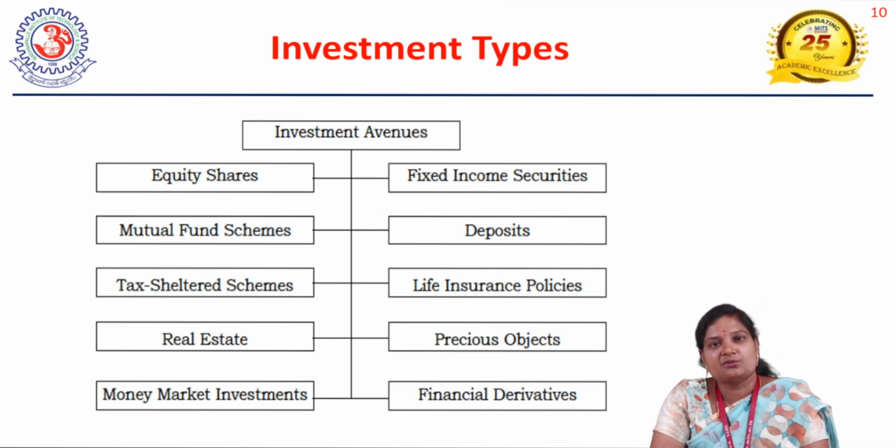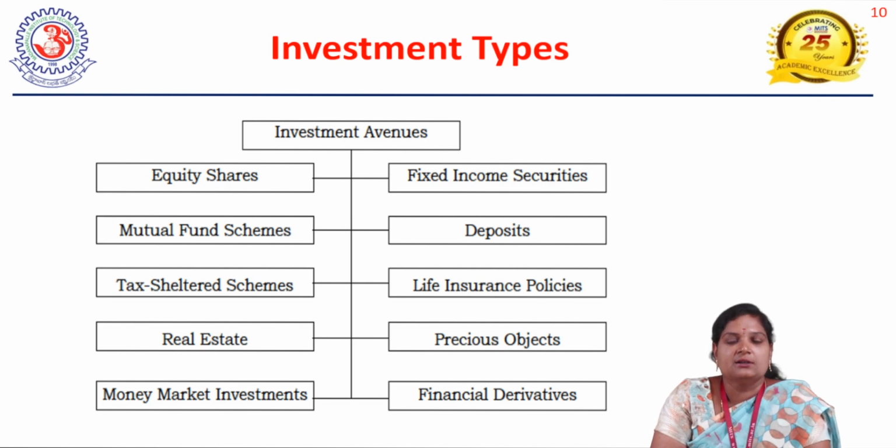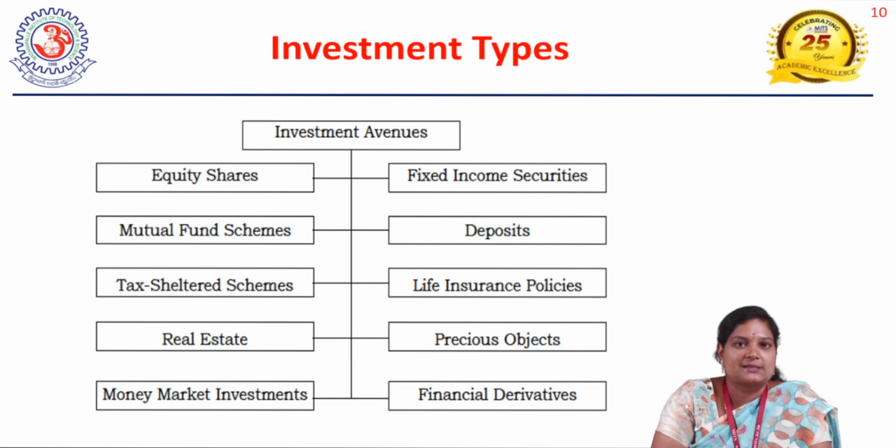Then coming to another one, life insurance policies. These life insurance policies will cover the risk, as well as in future you can generate returns. Currently you are sacrificing premiums, and in future you can receive a lump sum amount from the insurance policies. There are multiple types of insurance policies available. Again here, the investor has to look at their investment objectives and accordingly choose the appropriate life insurance policies for their investment choice.